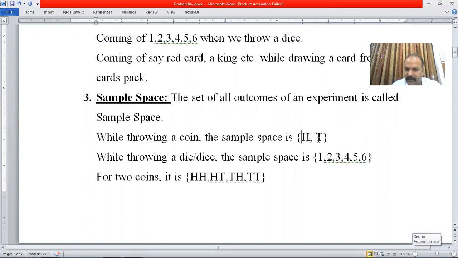But if you are throwing two coins, the outcome could be both heads, the first head and second tail, the first tail and second head, or both tails. So this is the sample space. I don't think there is any other option when you are throwing two coins. Similarly, if you are throwing a dice, the possibilities are getting one, two, three, four, five or six on the upper face. Now this is called the sample space.